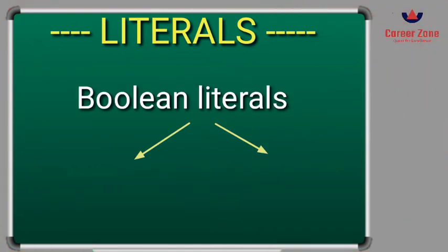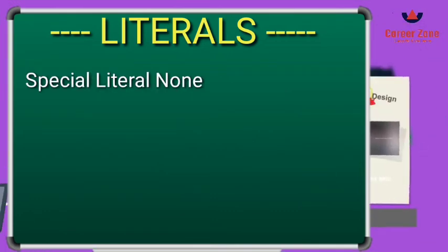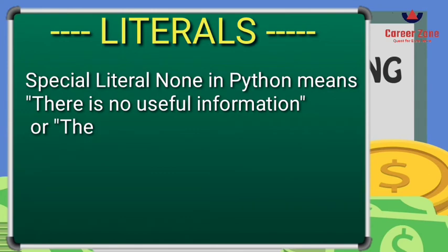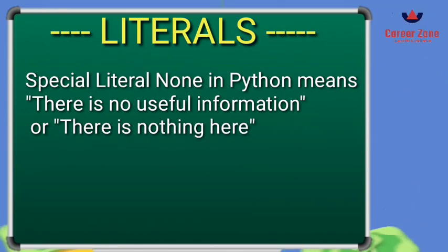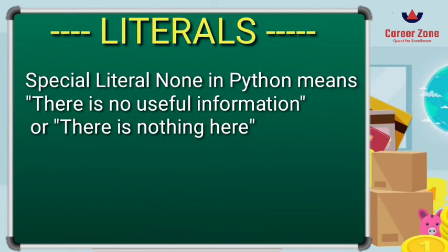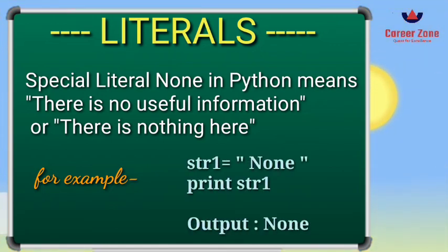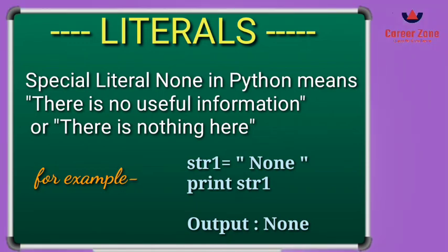Then there is a boolean literal, which contains only two values, True and False. The last one is a special literal which contains the None value. So whenever you store the value None in any identifier or variable, it says that there is no useful information stored here. It means there is nothing. But if you use the print statement to print that value, it will show you the output as None, but it does not contain anything.